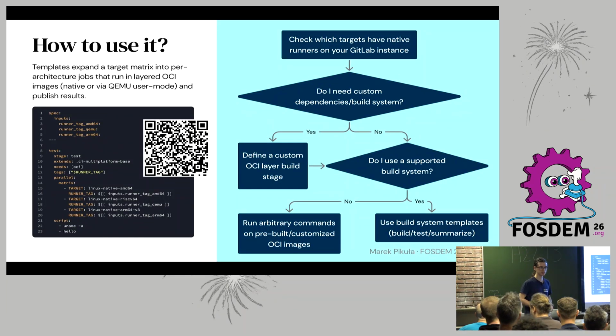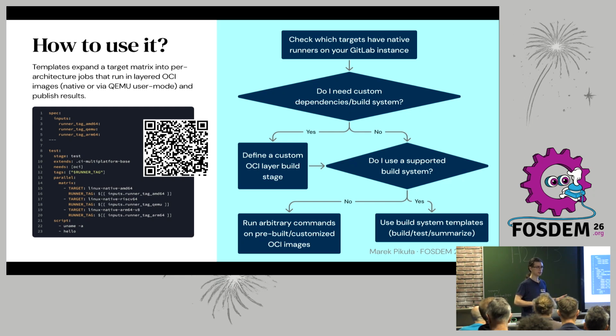So how to use the project? Here's a little bit of a call to action. If you have some platform-specific code in your project and you use GitLab CI, then you can try to use this. First you need to check which targets have native runners on your GitLab instance. Currently we natively support gitlab.com and freedesktop.org runners, which is x86 and ARM. Second, do I need custom dependencies or a build system? If yes, then you need to define those layers yourself. If not, then you can straight up use the pre-built images.